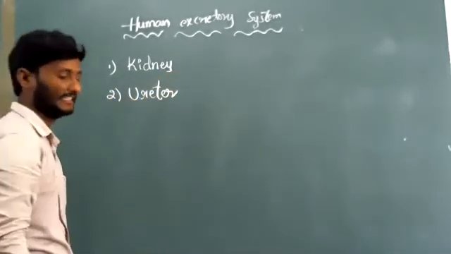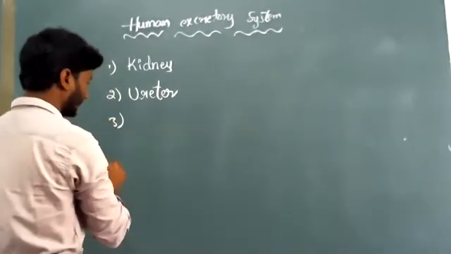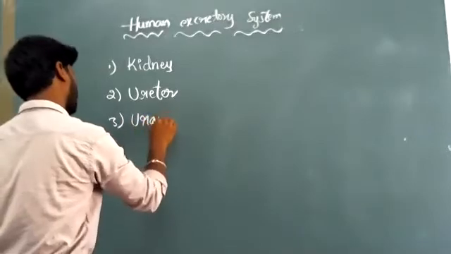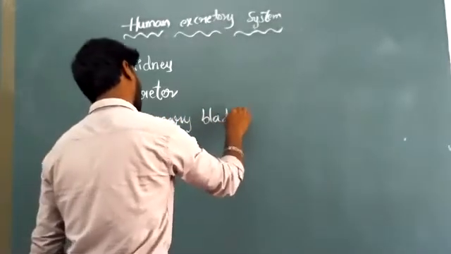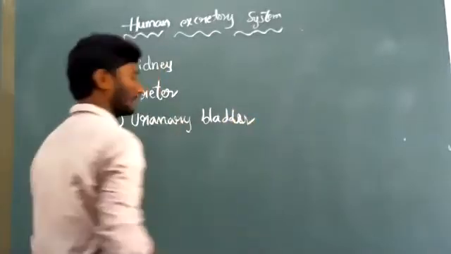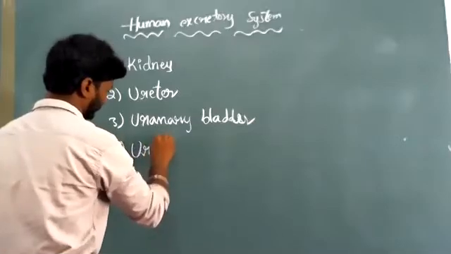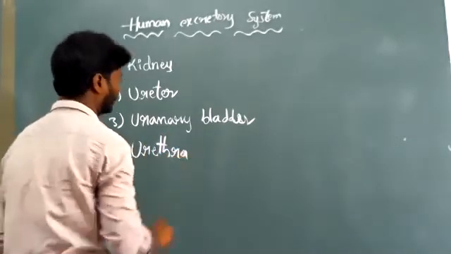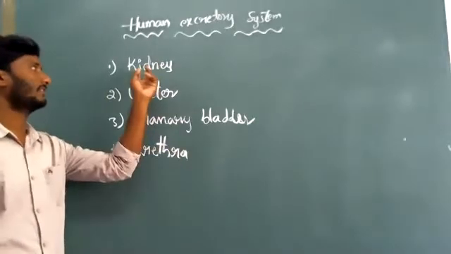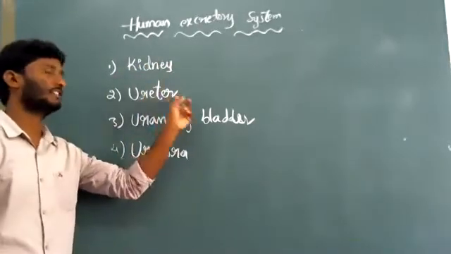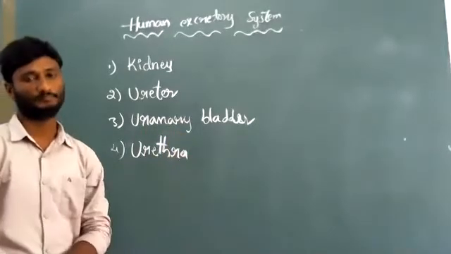Third one is urinary bladder. Fourth one is urethra. These are the main important parts of our human excretory system. What is the first one? Kidney. Second, ureter. Third, urinary bladder. Fourth, urethra.